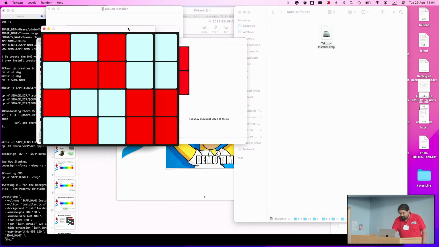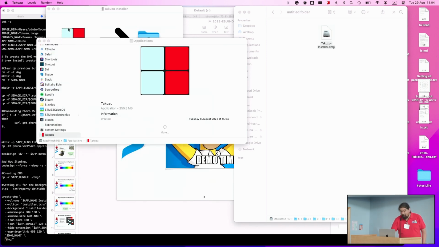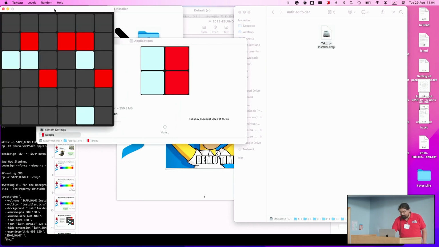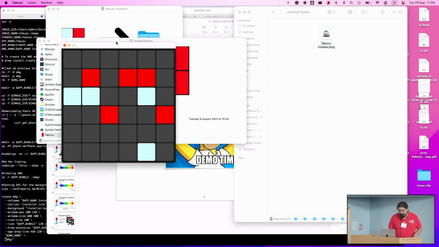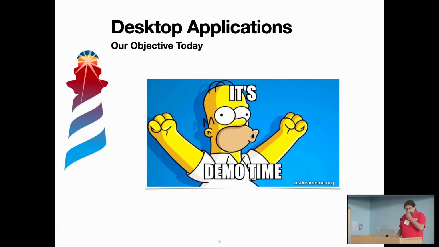Well, as you see, we have an application that looks like, of course, it's demo time. I have it in the slides, so don't worry, I will show you. But it has an application that looks like any other application that we have in macOS. And this is what we want. We want to build applications, and we are proud of using Pharo, but we want to hide it. So let's come back.